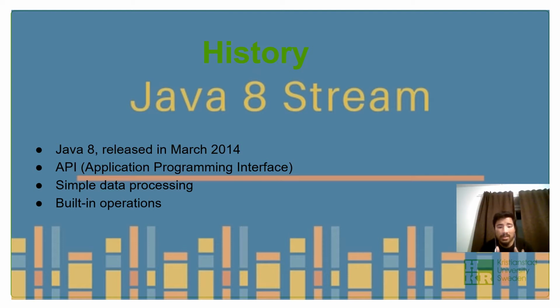Java 8 adds a new API called Streams API. API here is an acronym for Application Programming Interface. Now let's see how to write readable data processing code, which can be defined as a sequence of elements from a source. To process data more simply, the Streams API supports many built-in operations. It also allows us to process data in an even more declarative way.